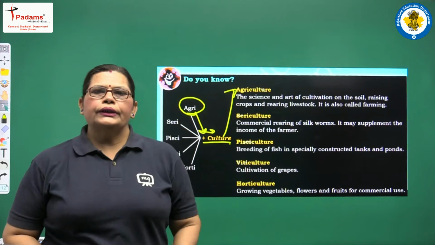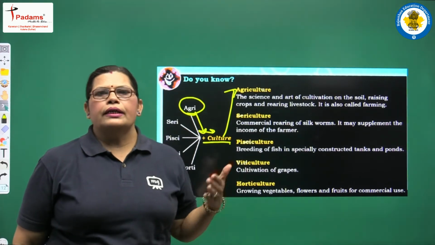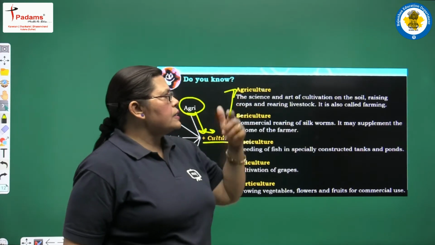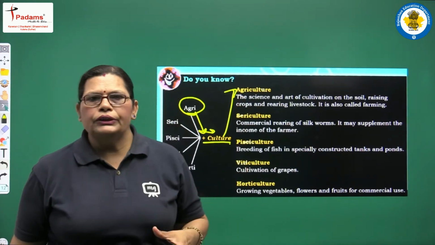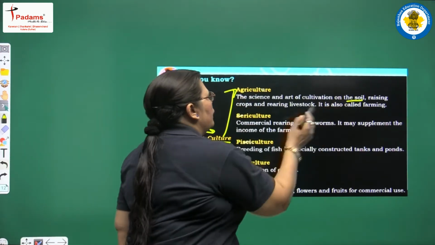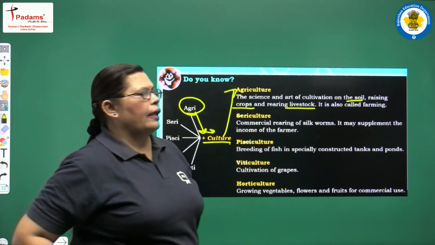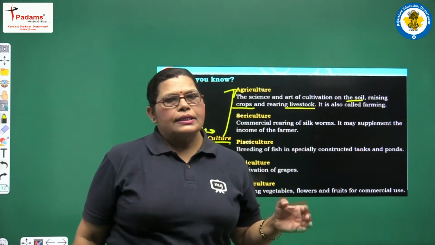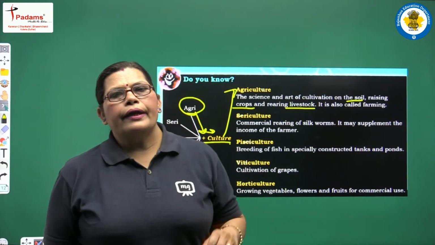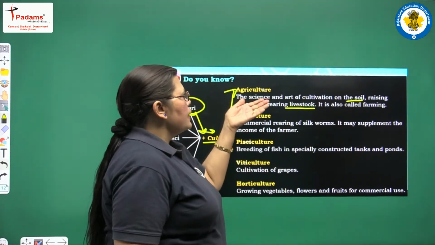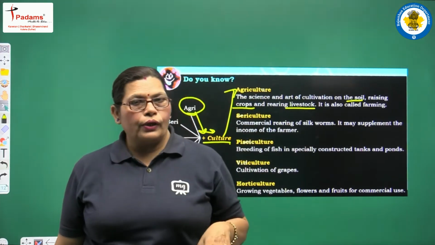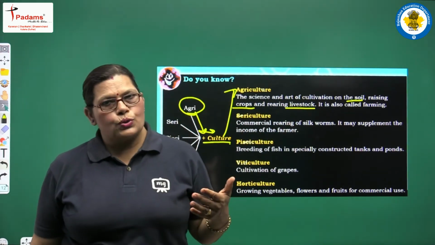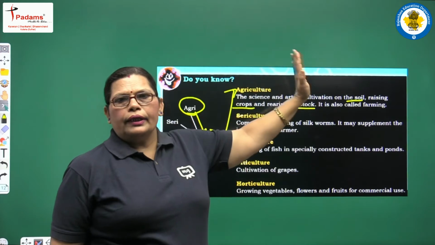What is agriculture? We have been discussing it from the start, but the real thing is the science and art of cultivation on the soil, raising crops and rearing livestock. It is also called farming. It means agriculture's second name is farming, and in this farming system the science and art of cultivation on the soil is there, and raising crops and rearing livestock are also part of agriculture.